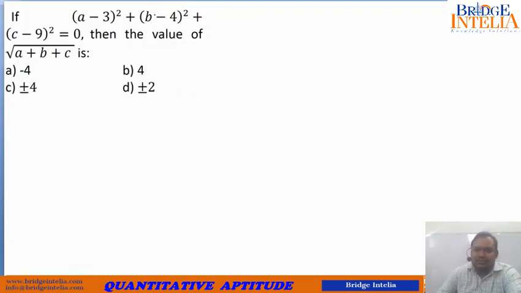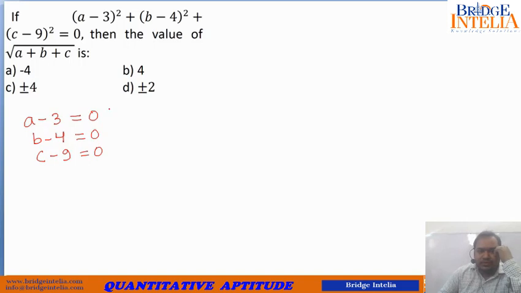Again the same: the sum of 3 squared terms is given to us as equal to 0. So from here you can conclude that a minus 3 must be equal to 0. Similarly, b minus 4 must be equal to 0 and c minus 9 must also be equal to 0. So it is very evident that a must be equal to 3, b must be equal to 4 and c must be equal to 9.